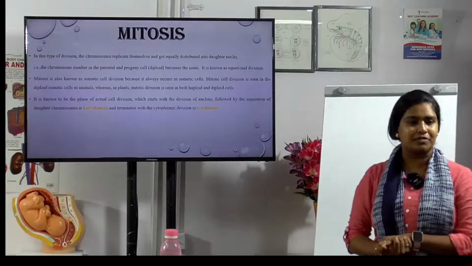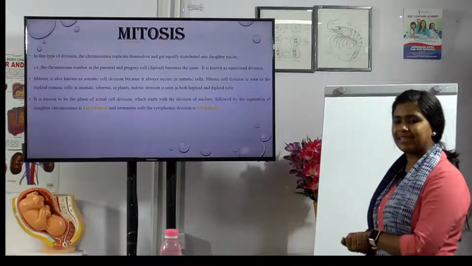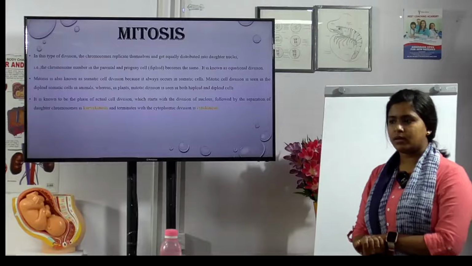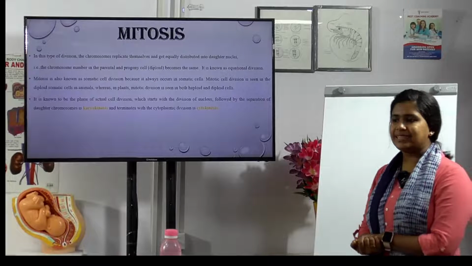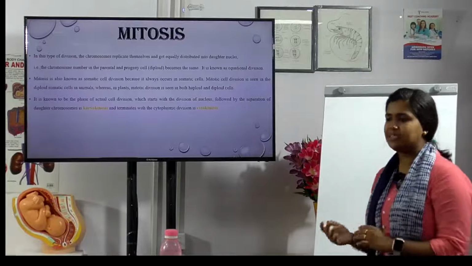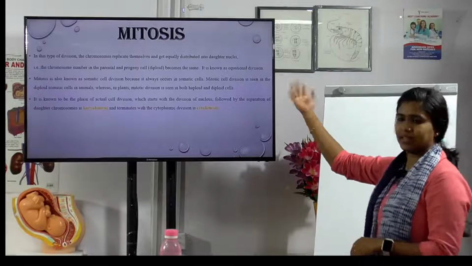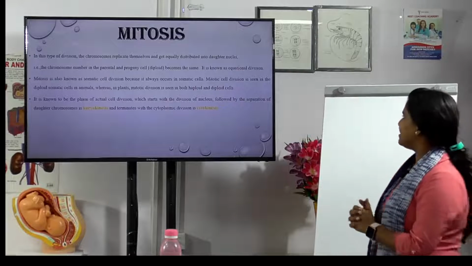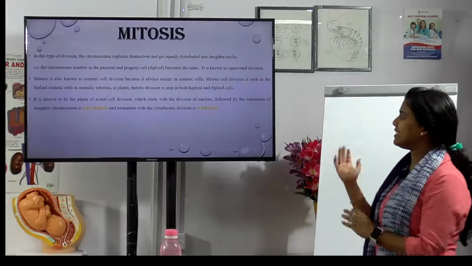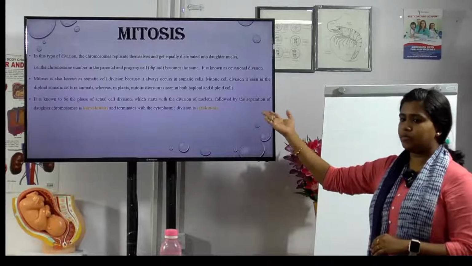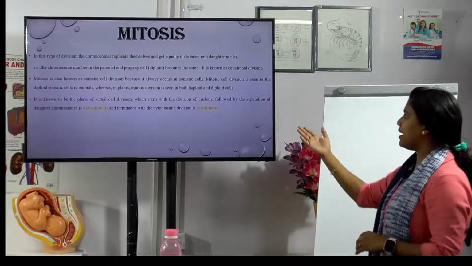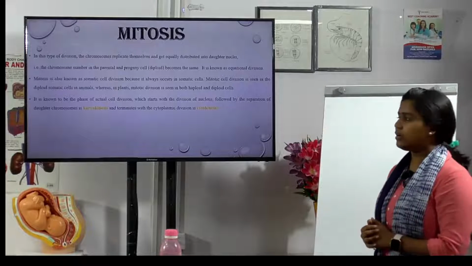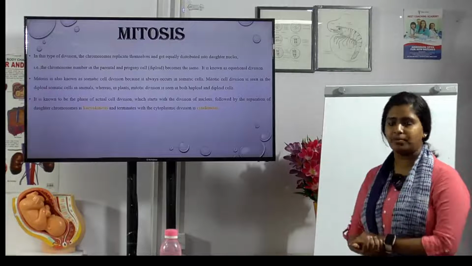It is also known as somatic cell division: division of body cells, except the cells present in eggs and sperms. Other than that, every cell is called a somatic cell, and mitosis occurs in somatic cells. This cell division is seen only in diploid somatic cells in animals, whereas in plants mitotic division is seen in both haploid and diploid cells.